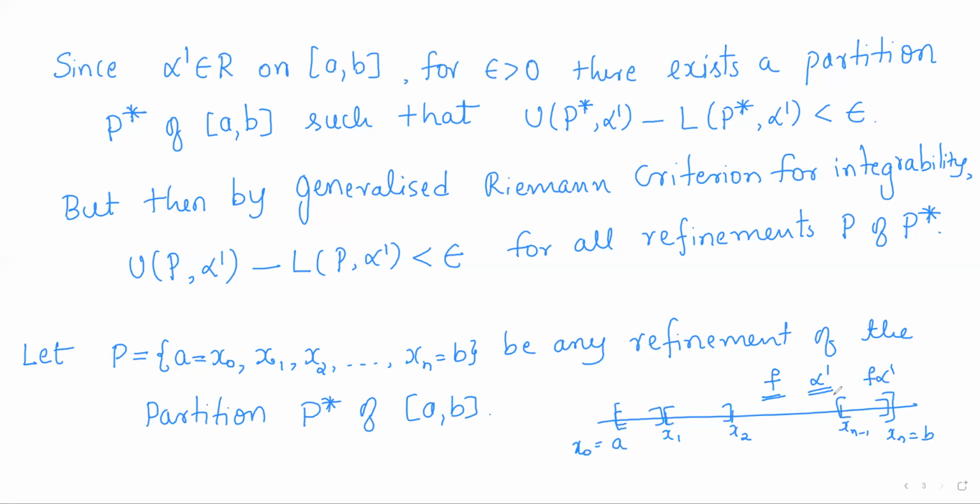And the product of two bounded functions is again bounded, so f into alpha dash is also bounded. So all these three functions are bounded on the closed interval [a, b], and hence bounded on each subinterval. As these functions are bounded on each subinterval, they will have infimum and supremum. So we shall take those.